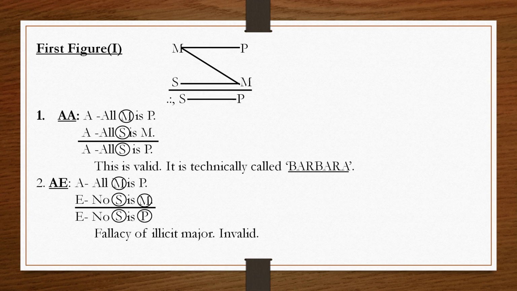So the conclusion is A. An A conclusion distributes the subject. The subject is your minor term, so the minor term is distributed in the conclusion. So in the premises we have to see whether the minor term is distributed or not, and whether the middle term is distributed or not.